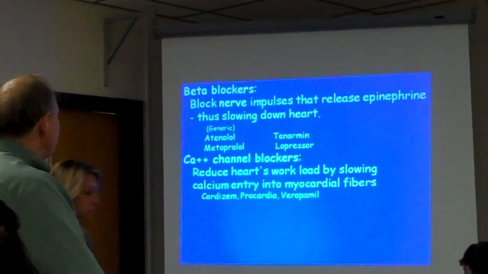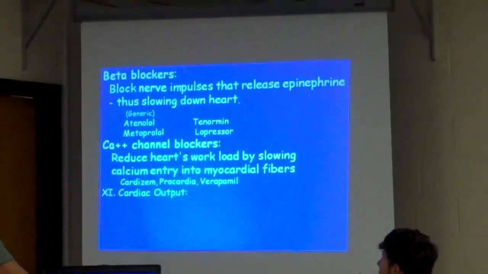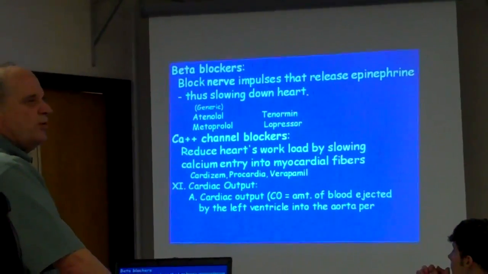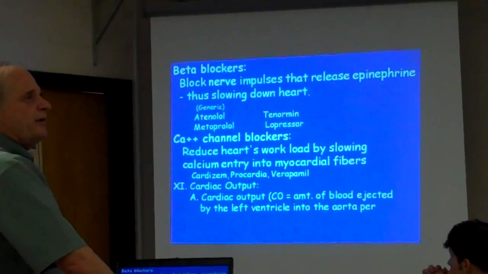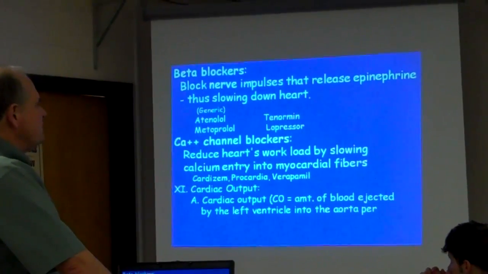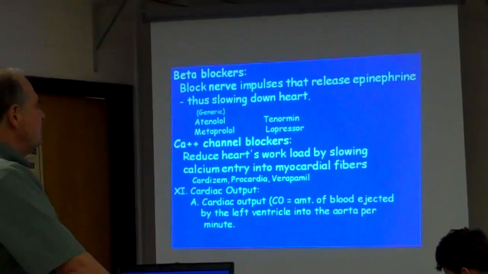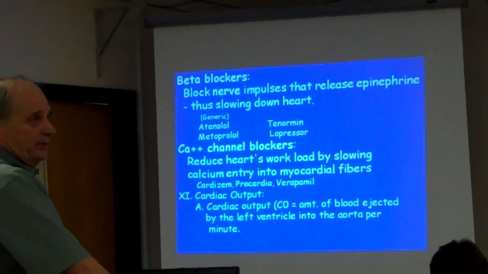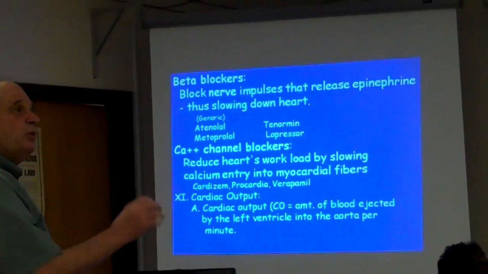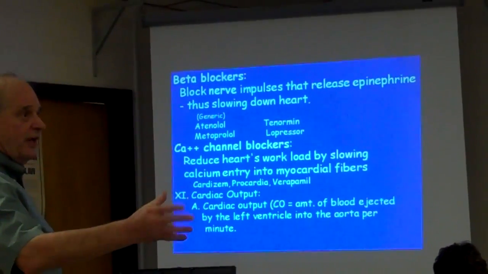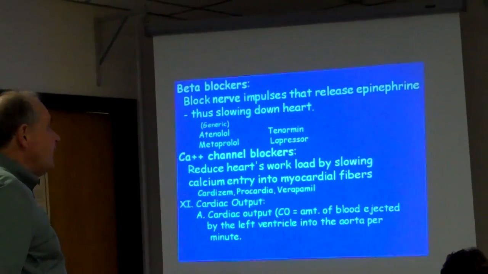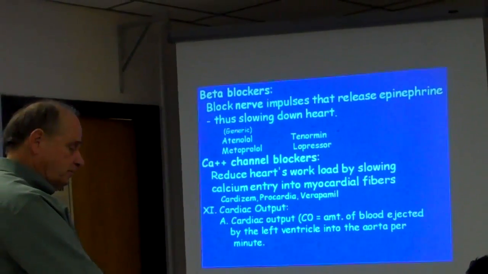So there's that, cardiac, Procardia. That just gives you an idea. Now I want to emphasize this to you: cardiac output. You need to kind of know this. This is on your practice exams. Cardiac output is the amount of blood ejected by the left ventricle into the aorta per minute. Now here you need to know how you figure cardiac output. You can say left and put in parentheses or right ventricle.